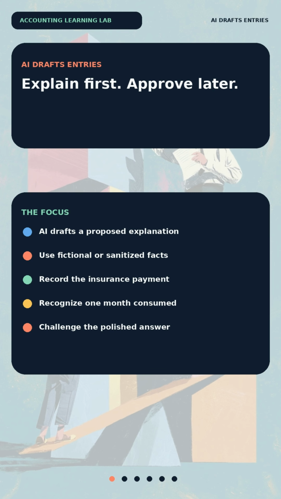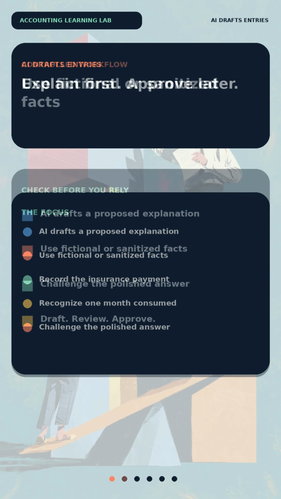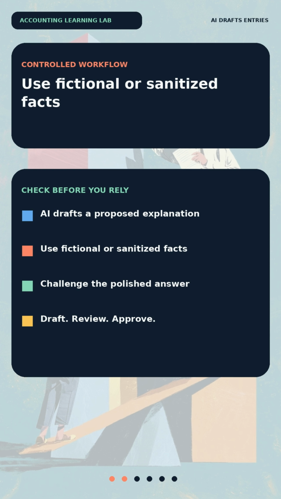Start with a controlled prompt. Give the tool a fictional transaction, the reporting basis, and the facts that matter. Avoid confidential customer, vendor, employee, or company information. Ask AI to explain why each account is used, whether the entry is balanced, and what assumptions require confirmation. The result should be treated as a proposed explanation, not as evidence that the entry is correct.